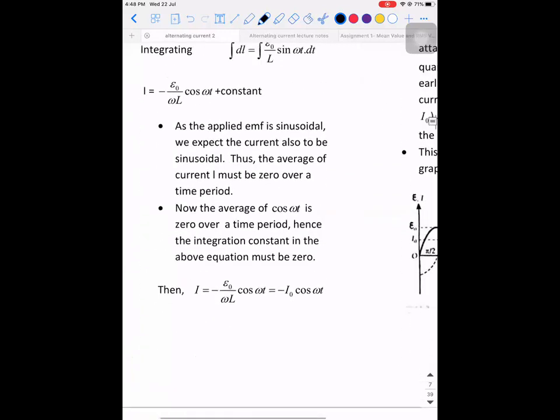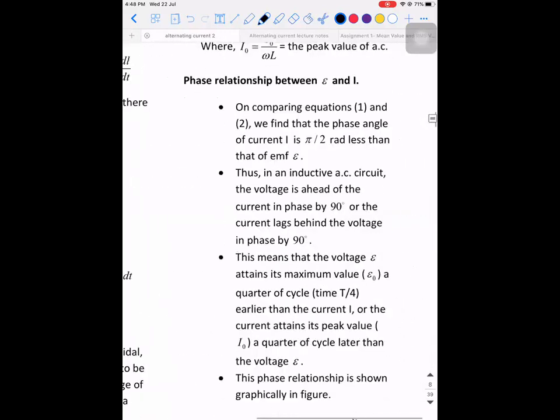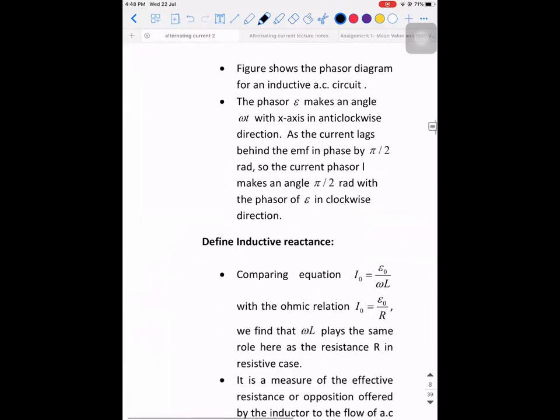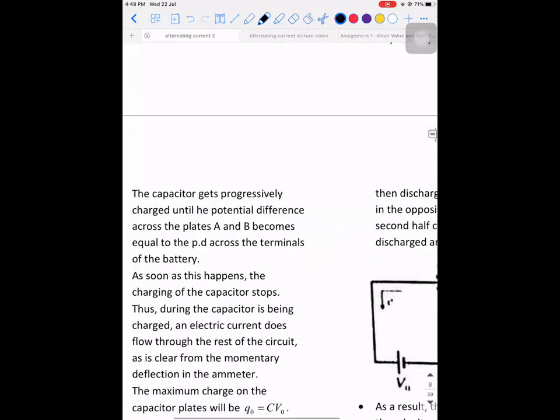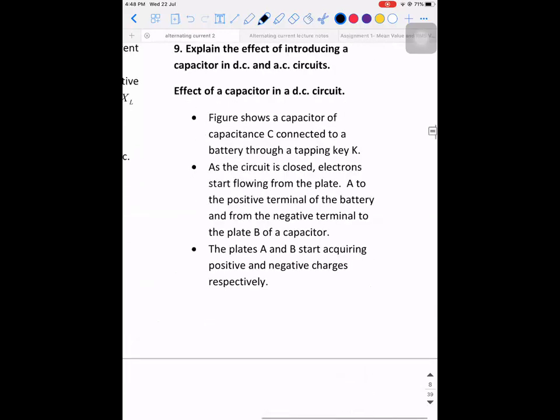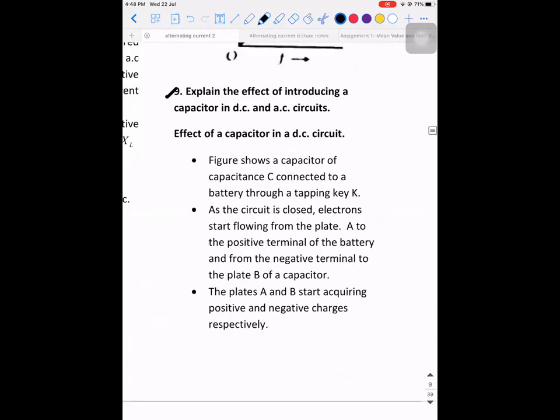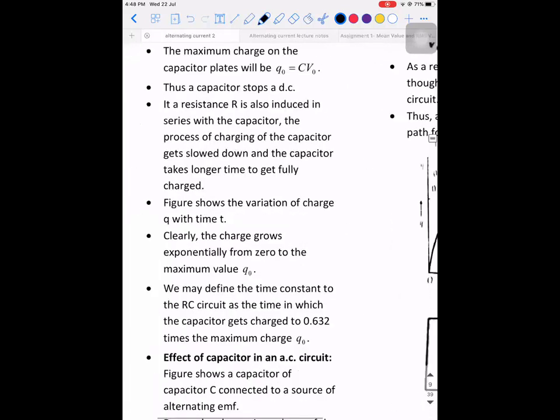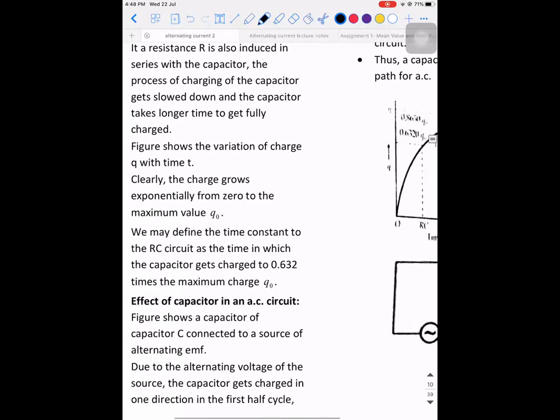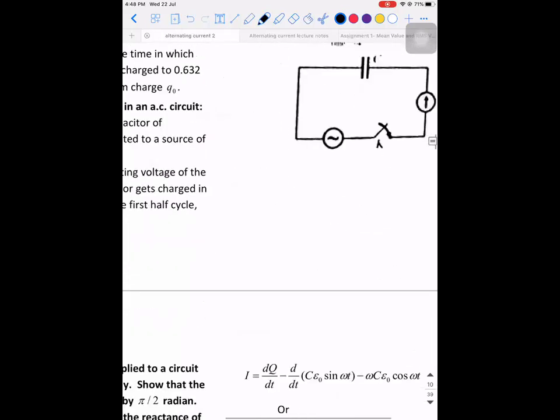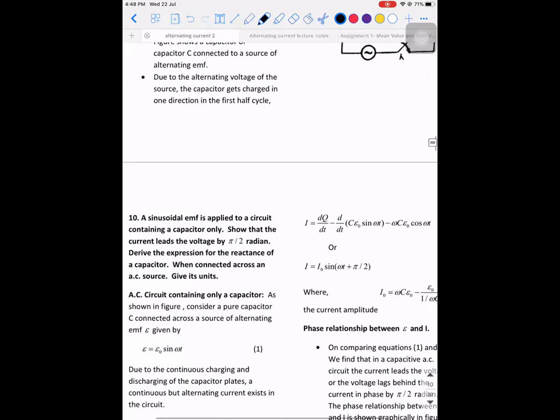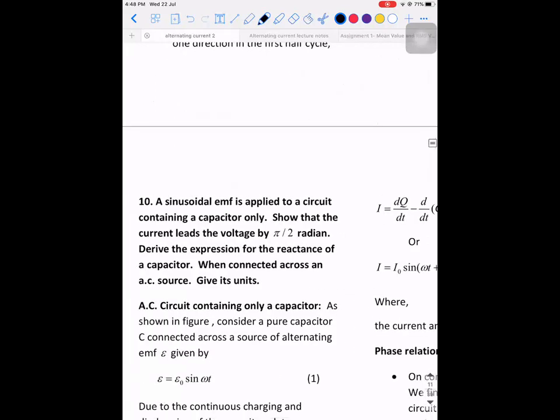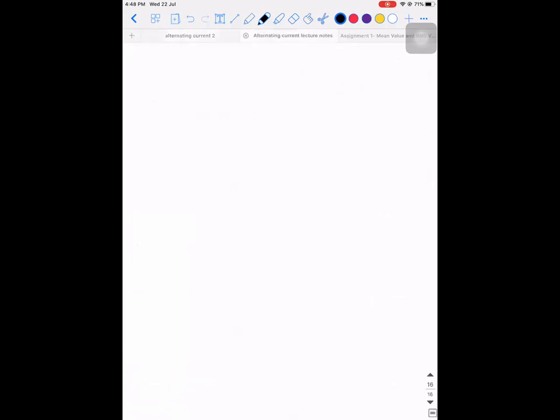I will do it across a capacitor instead. I'll just start the derivation. I'll not show you the phasor diagram because time is not there. So now write down the heading. A sinusoidal EMF is applied to a circuit containing a capacitor only. So write down the heading as AC source across a capacitor.